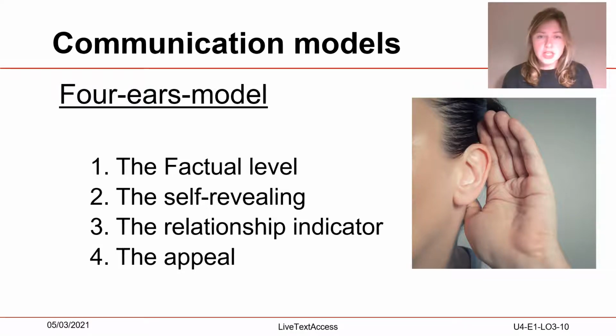Information about the relationship between the sender and receiver of a message is also conveyed by the message in the relationship level. In the appeal level, a sender of a message always wants to achieve something with his statement and to evoke a reaction from the recipient. Thus, it can be directly requested to do something, or less obviously, an action or its omission is suggested.